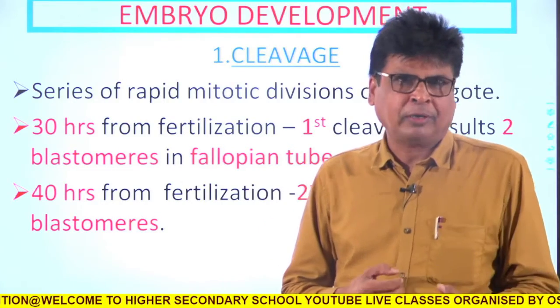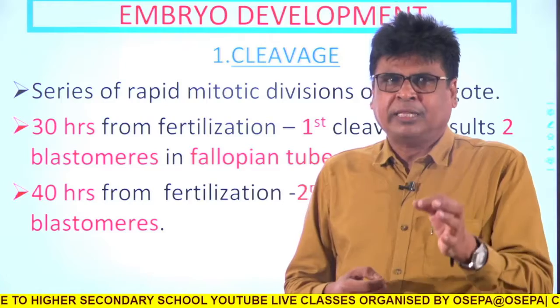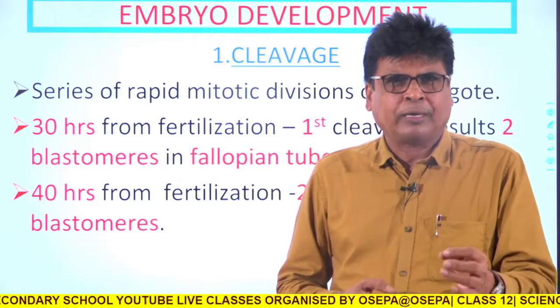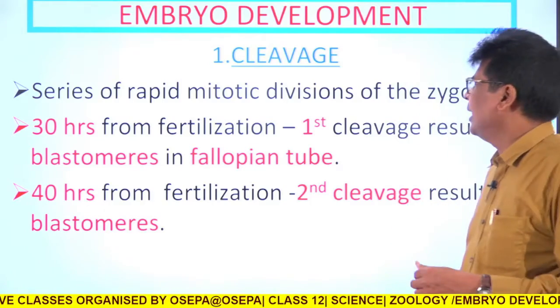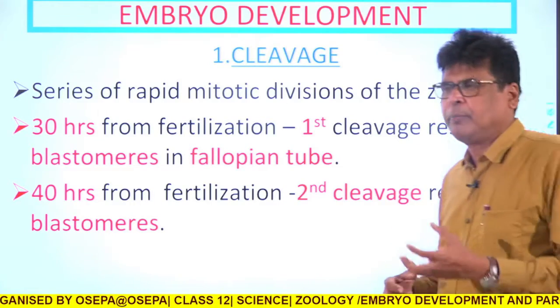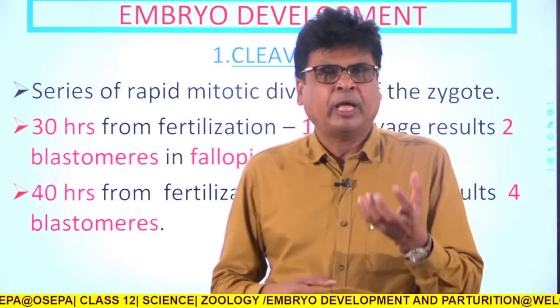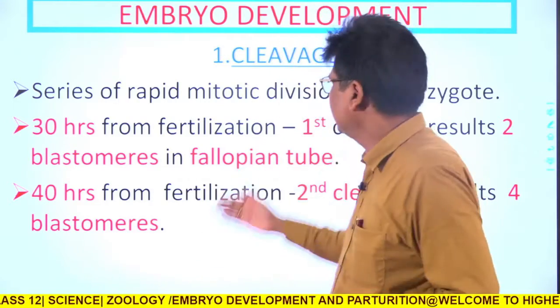This phenomenon, like mitotic cell division, is known as cleavage. The first step of embryo development starts with cleavage.